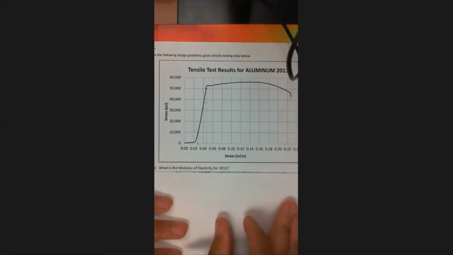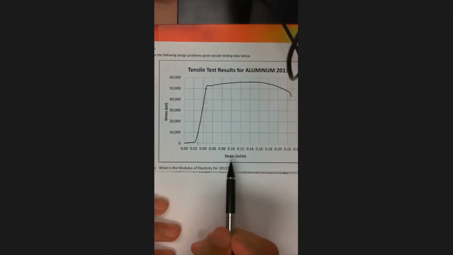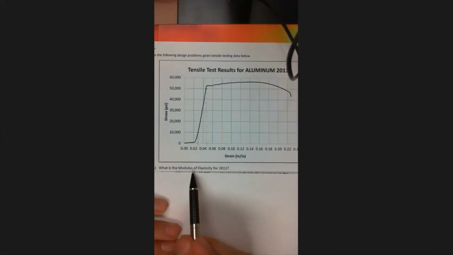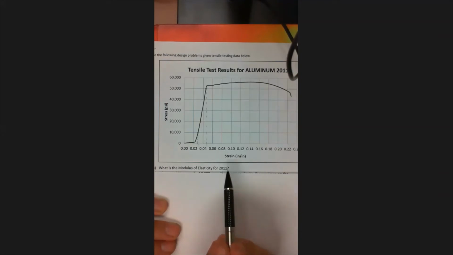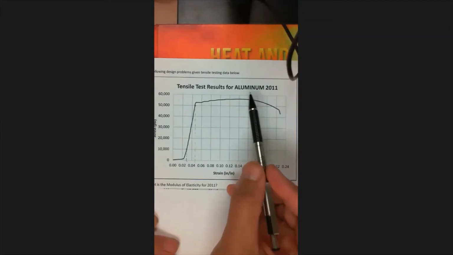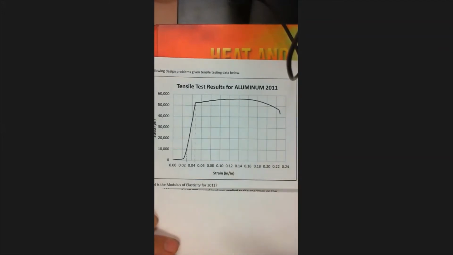Okay, we're on page 37 of the lab manual now, and I would strongly recommend that you try to solve these problems yourself first, but I will go ahead and assume that you have done that. So let's solve these. The first question on page 37 gives us a stress-strain curve now. So now it's not just the raw data. This is stress in PSI, and this is strain in inches per inch. And the first question is, what is the modulus of elasticity for 2011? So this is aluminum 2011. That's the material that was tested here. So we just want to know what's the modulus of elasticity.